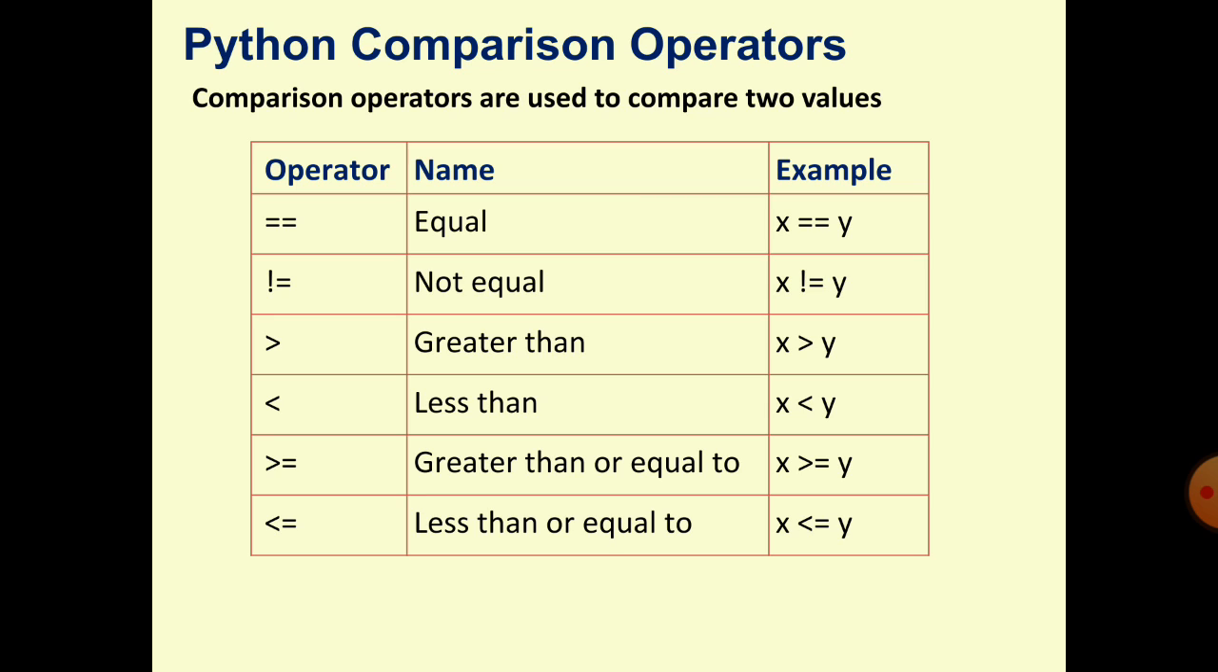x not equal to y. If the values of x and y are not equal, then it will return true. When the values of x and y are equal, then it will return false. For example, x is equal to 5 and y is also 5, so x not equal to y will return false.